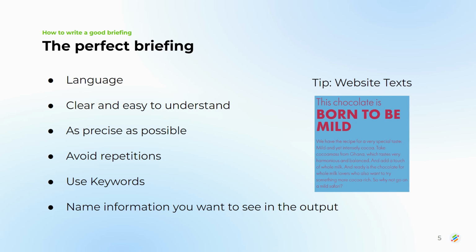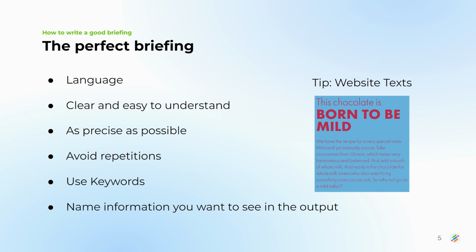Pay attention to the correct language. If you want French output, the briefing should also be formulated in French. If you want English output, formulate your briefing accordingly in English. Formulate your text clearly and simply, so that it is easy to understand. In addition, be as specific as you can. "Sustainably produced" is good, but "we only use recycled plastic" is better. Make the context clear. A woman's sneaker should be called a sneaker for women, and not simply a shoe. Avoid repeating information, for example, describing the product as pretty and beautiful, as both terms are the same thing to the AI, and you just spent characters.